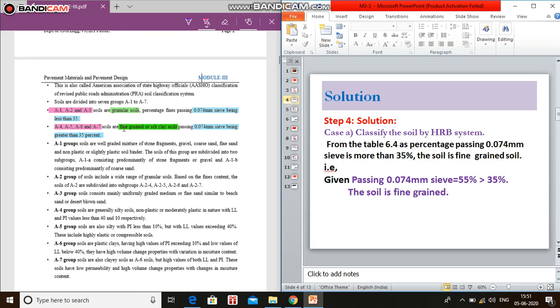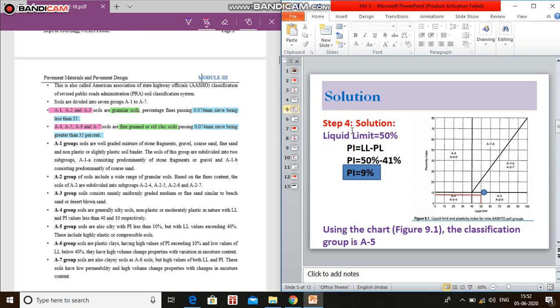That is coming to the step 2. Here A4, A5, A6, A7 soils are fine grained or silty clay soils, with passing 0.074 mm sieve being greater than 35%. This condition is satisfied with the second case, so the soil belongs to fine grained or silty clay soil. The soil is fine grained because the percentage passing 0.074 mm sieve, 55%, is greater than 35%.